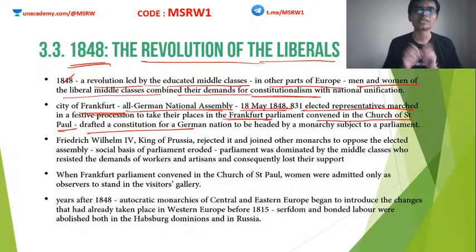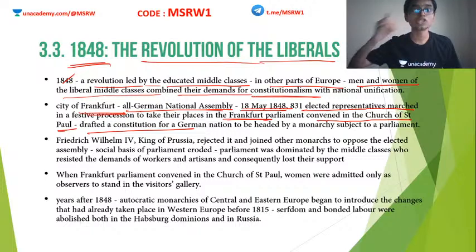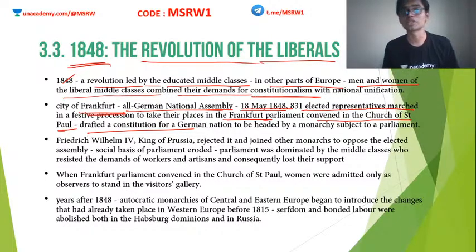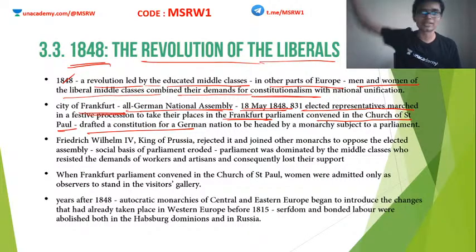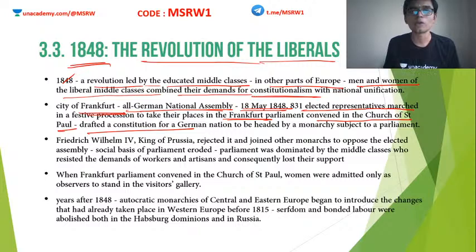Now, what these revolutionaries wanted was a constitutional monarchy. Okay, their idea of government was constitutional monarchy. So now they have a constitution drafted and ready. Now they wanted a monarch. They wanted a king to be ruling the entire German region. What was the problem now?